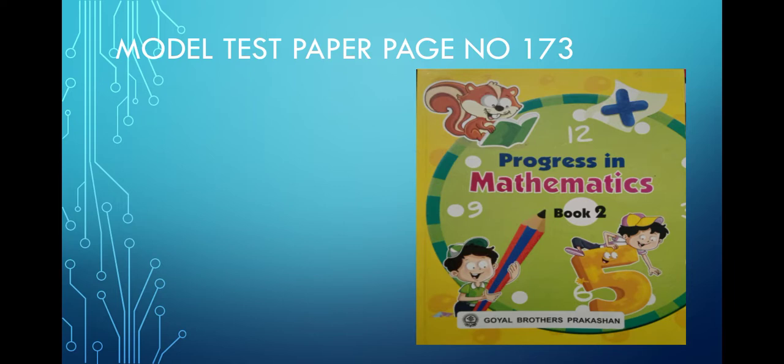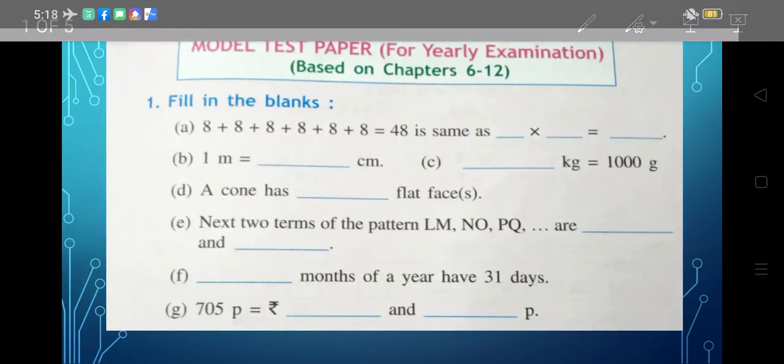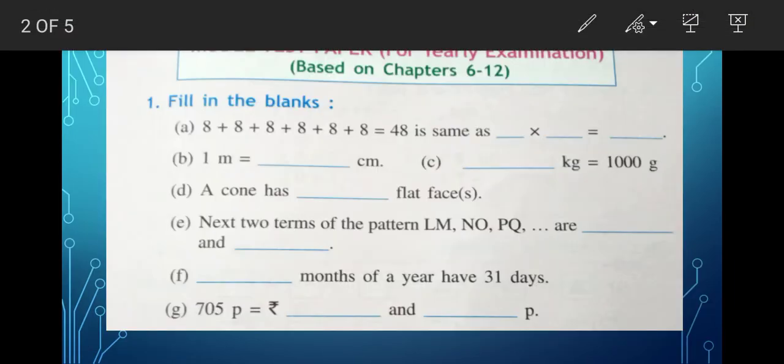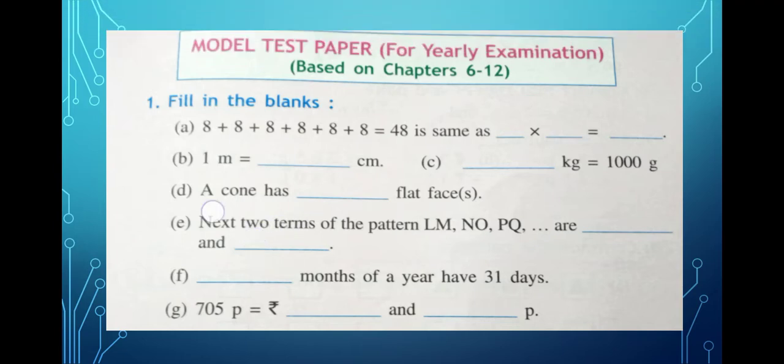So now let us do the class, right? Now this is the question. First one is fill in the blanks. 8 plus 8 plus 8 plus 8 plus 8. This question is from the chapter multiplication. So how many 8s are there? First you have to count.